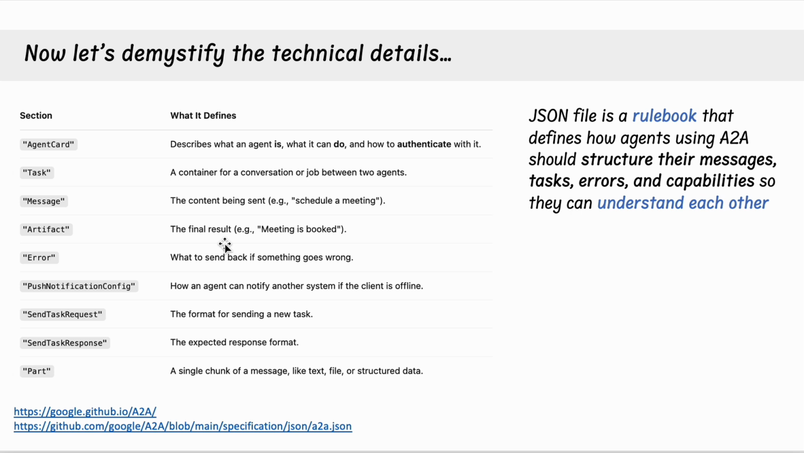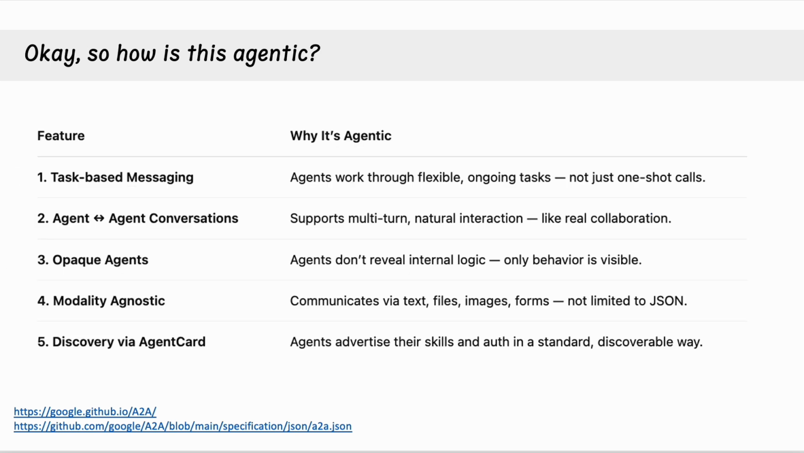And then your question might be, well, okay, this is just a giant JSON file, so what makes this agentic, right? And what makes this agentic is that, one, now we're looking at task-based messaging. So agents are able to work through flexible ongoing tasks, and it's not just a one-shot API call. Two, it's a natural conversation, right? So it's not specific code, but you can say things like, hey, schedule a meeting, or, when is Joe available? So it's a lot more natural in terms of how you can interact and how the agents interact with each other.